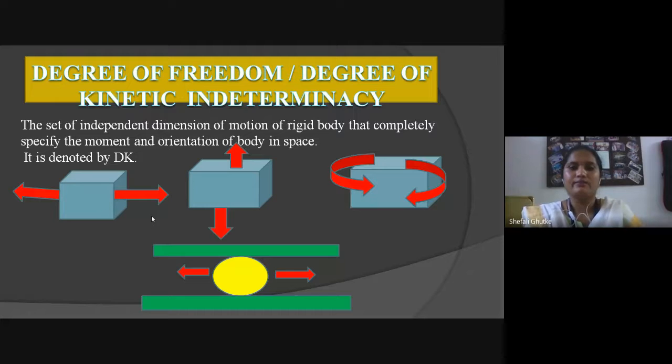Degree of freedom or degree of kinematic indeterminacy. What is kinematic indeterminacy? Degree of freedom is generally the set of independent dimensions of motion of a rigid body that completely specify the movement and orientation of the body in space. It is denoted by dk, also denoted by dof.